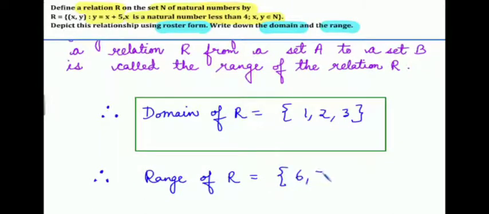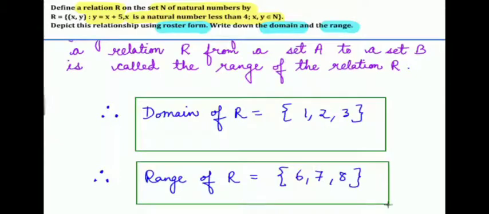Second element of your relation is 6, 7 and 8. So this is your final answer.